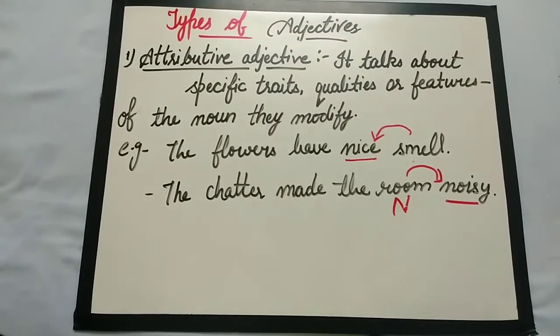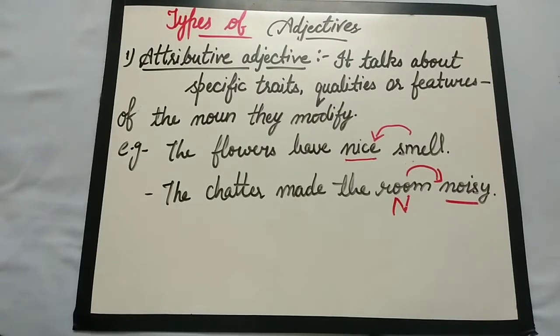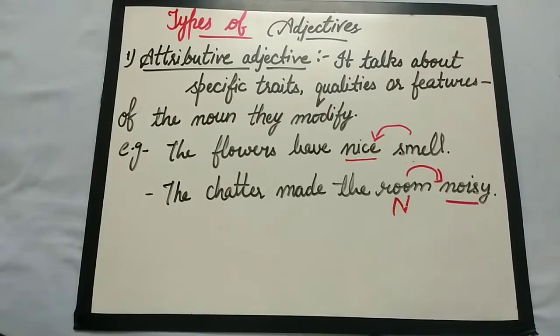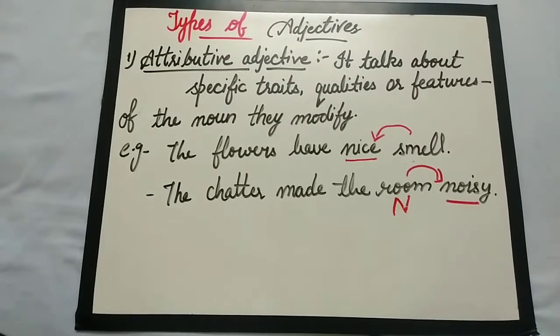In the present example, nice is an attributive adjective as it is placed before a noun, and noisy is also an example in which the attributive adjective appears directly behind the noun. So let's move further and do our next adjective.